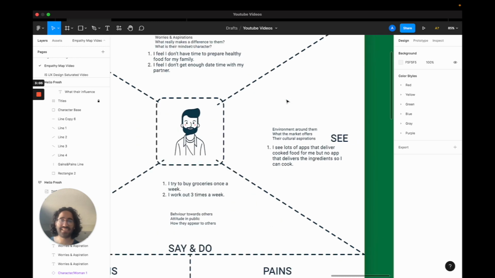And what they see in their environment is they see a lot of apps that deliver cooked food to their house, like Uber Eats or other stuff, but no app that delivers the ingredients so they can cook themselves. Another thing that they can see for their environment context would be mostly they would order from home. I don't think that you will use HelloFresh if you are working at an office because you wanted to come to home. So probably the main usage environment will be their home base.